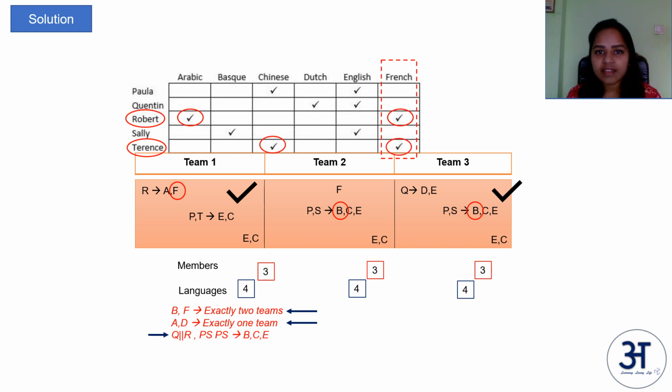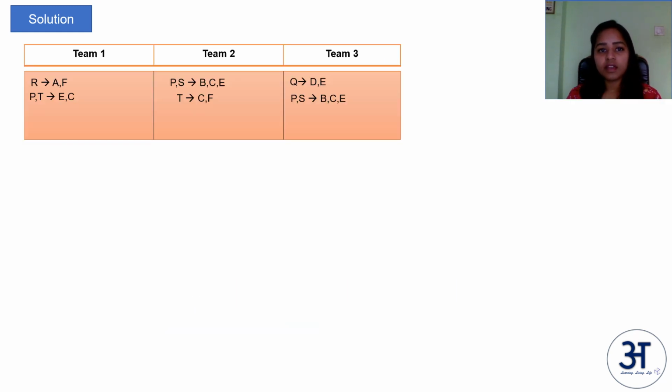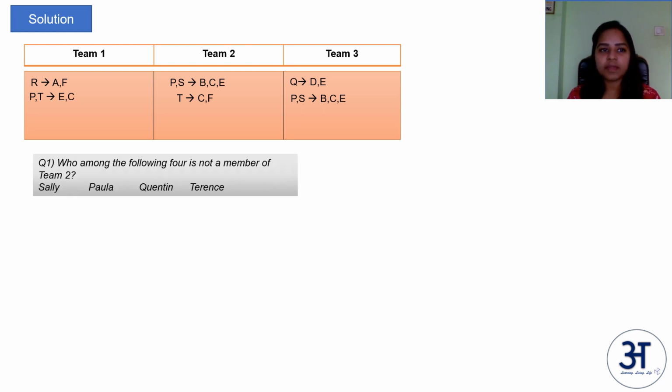Now T speaks C and F. So we have C as one of the languages and F as one of the languages. So T will be a member of team 2. Now we have the data of all the 3 teams, who the members are and what languages the teams speak. Let us answer the questions.